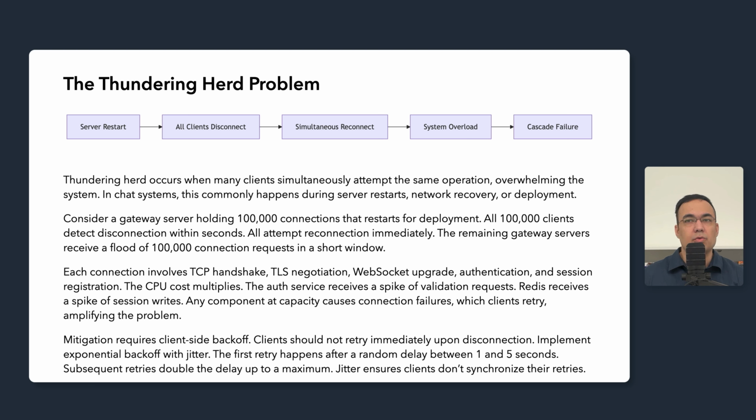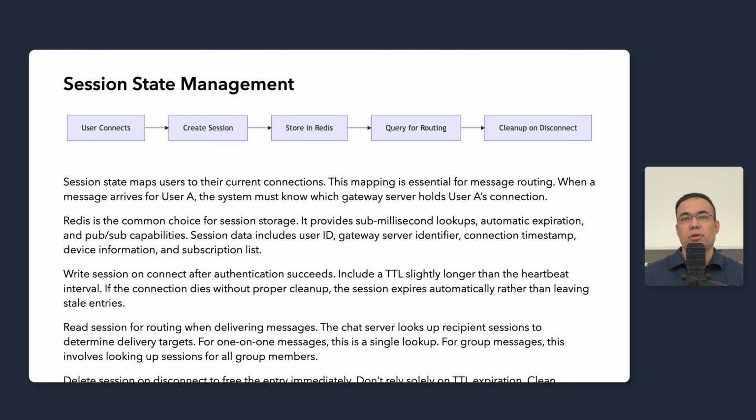Now let's examine how we track which users are connected to which gateways. Now let's talk about session state management, which is fundamental to message routing. When a message arrives for user A, the system must know which gateway server holds user A's connection. Without this mapping, we cannot deliver messages. Session state provides this mapping.